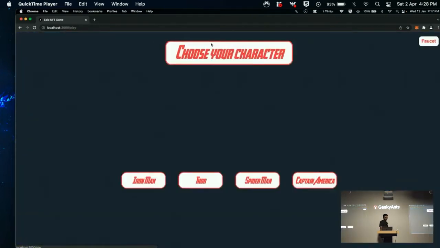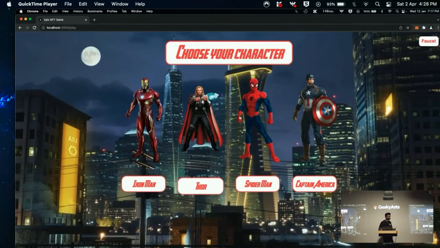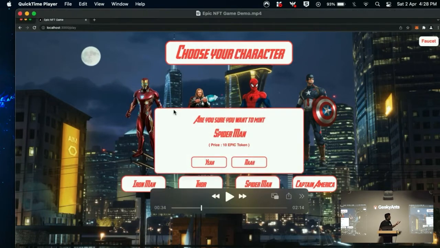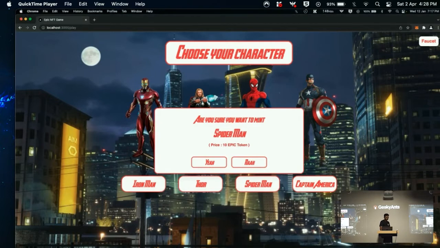So you go in the fight arena and you choose which character you want to play with. These are actually NFTs. These are not ERC 721 NFTs, but ERC 1155 NFTs. These kinds of NFTs are hybrid, you can say. They can be fungible and non-fungible. So this is what I've used for these NFTs.